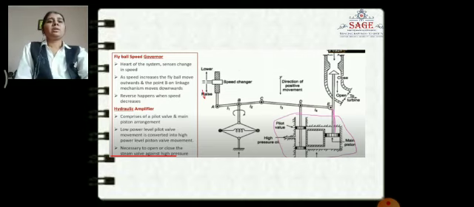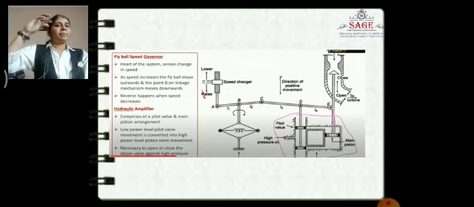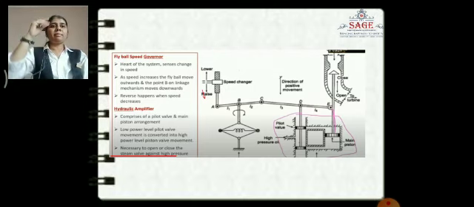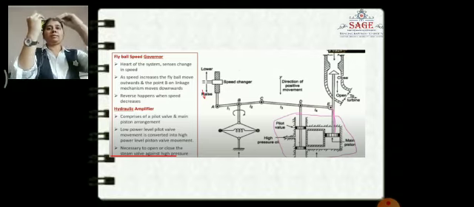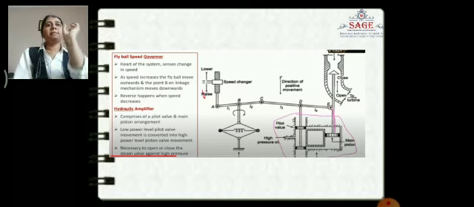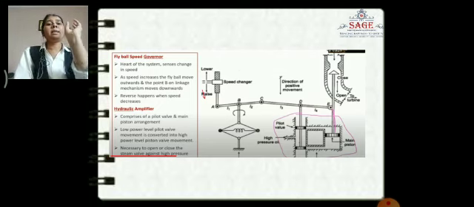Okay. Now next, third one is the hydraulic amplifier. Why is it called a hydraulic amplifier? Because it changes a lower power level into a high power level. If point B is moving in the downward direction, then C moves in the upward direction, and point D will move in the downward direction. If point D moves downward, the pilot valve connected with point D will also move in the downward direction.